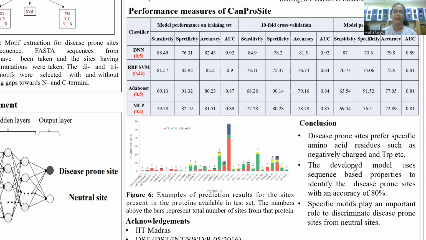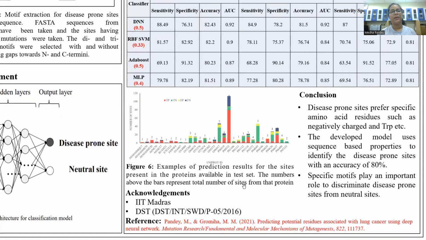The developed method is solely based on sequences, and the performance is 80%, which is quite good for a method specifically designed for lung cancer. The specific motifs play an important role in discriminating the disease-prone sites from neutral sites, because these peptide-based motifs were found as a key feature in the studies.